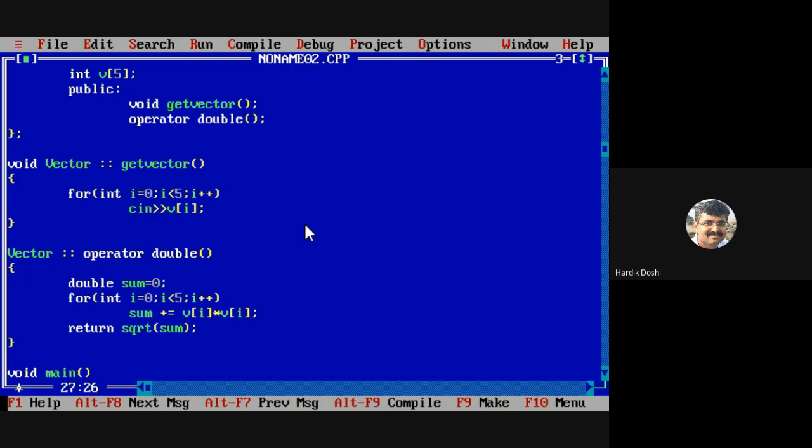Find out the square of the values: B0 square plus B1 square plus B2 square plus B3 square. So that is sum. And then after summing, I have taken the square root of that sum. Is it clear?